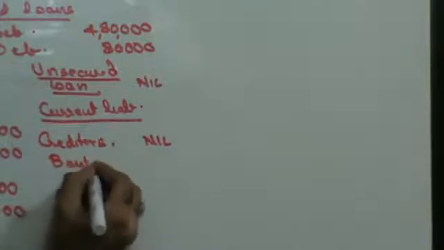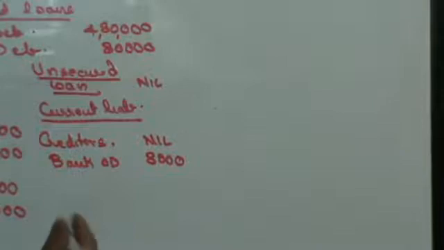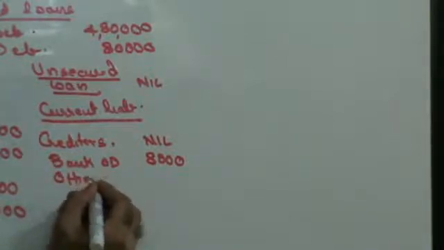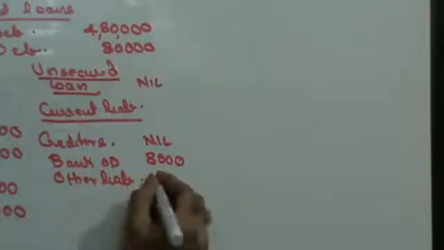Then you have bank OD. Bank OD has been written off to the extent of 1,12,000, only 8,000 remaining. And then you have other liabilities. Other liabilities have been written off to the extent of 40,000, so 1,20,000.